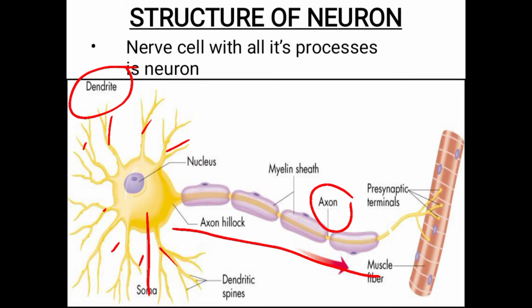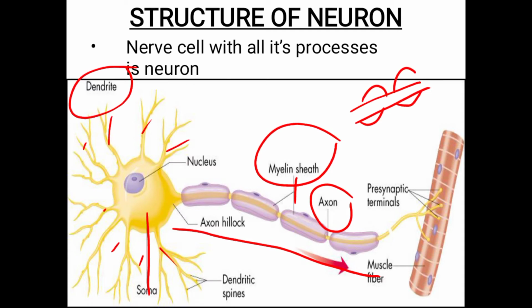Around the axon there is a myelin sheath present. It is a covering, like insulation. You can see it in an electric wire: there is insulation for the electric wire. The same thing, there is a myelin sheath present. Oligodendroglia cells mainly produce this myelin sheath around the axon.